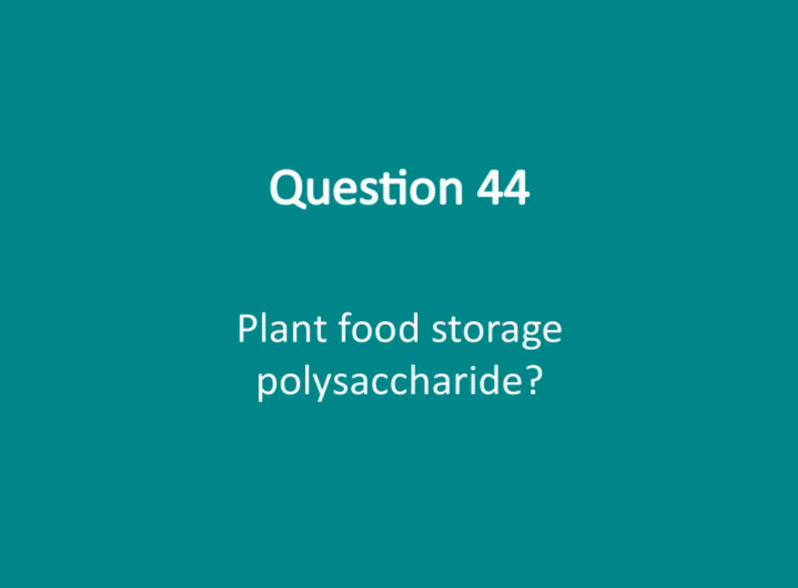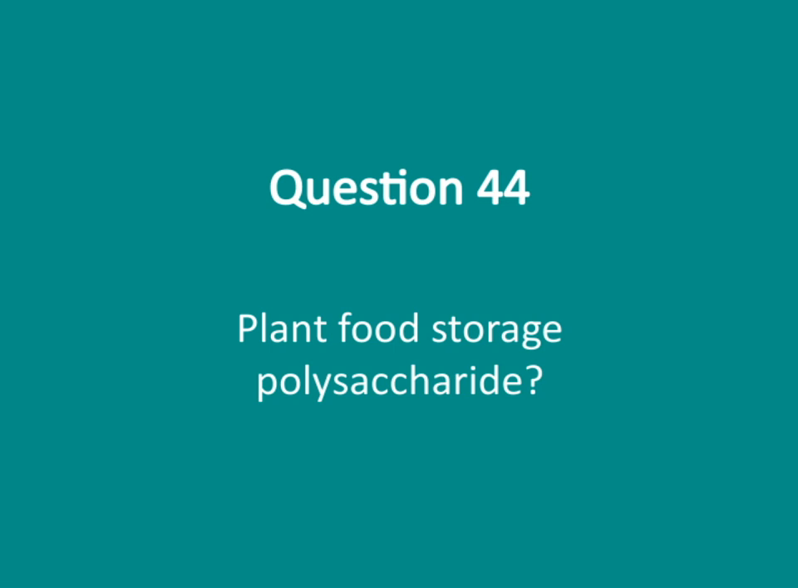When plants store food, they mainly store energy in the form of complex carbohydrates called polysaccharides. One of the key storage forms is starch, which is a mixture of two molecules, amylose and amylopectin. Starch is highly digestible for humans and many animals, making it an important dietary carbohydrate. Another storage polysaccharide is glycogen, but it's more common in animals.